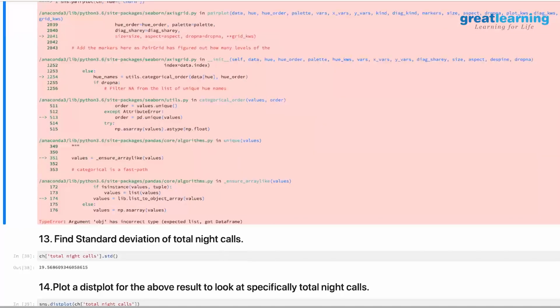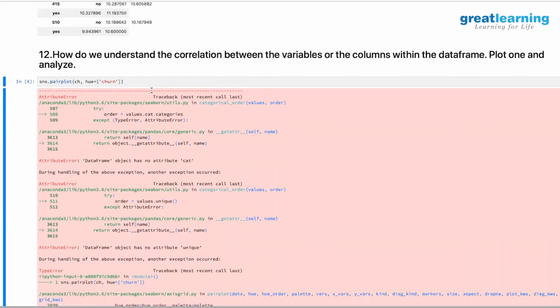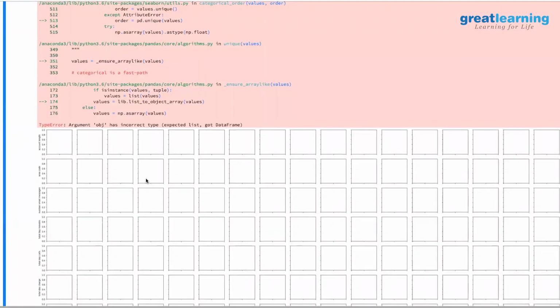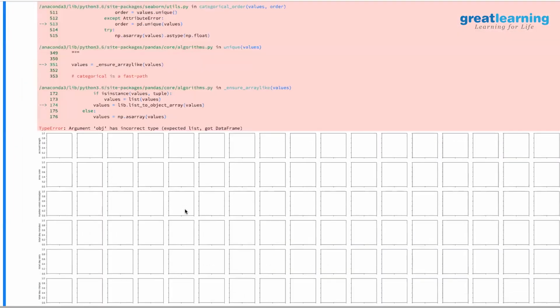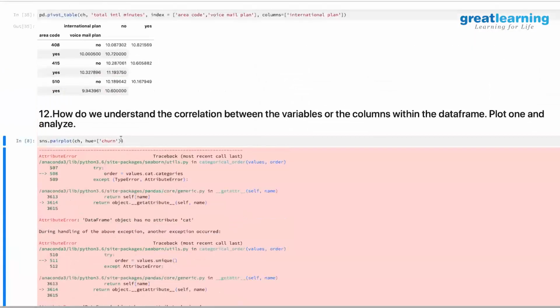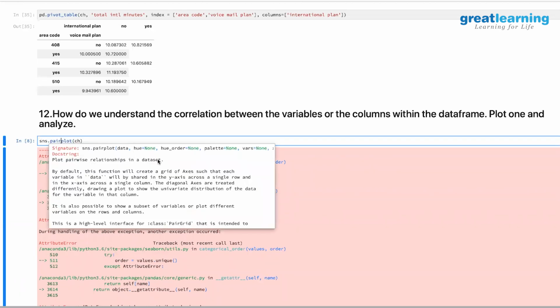sorry guys, I'll come back with this one. Just hold on. But it should ideally show different levels of that particular one. Actually, it is throwing a type error. It should throw like this. For each of these things, you will get it. But is it the square brackets now? If you remove square brackets. One second, let's figure that out.